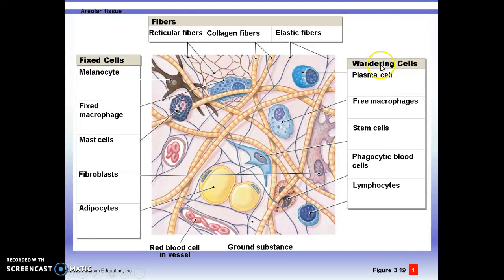And we don't need to memorize all those different types of cells. I'll talk about them because they'll come up, but don't feel you have to memorize those cells.